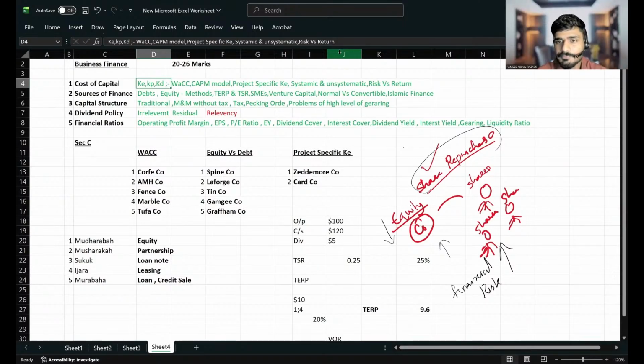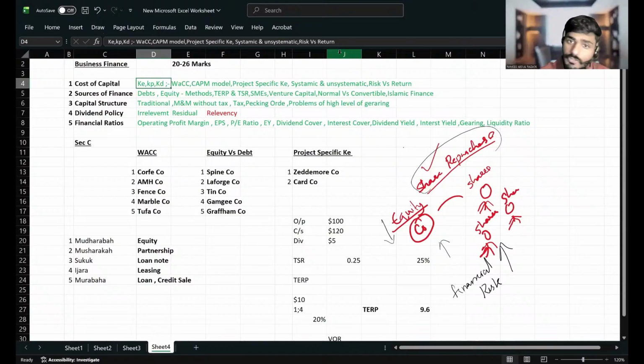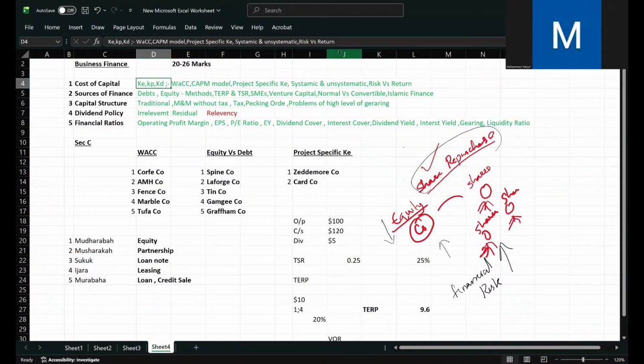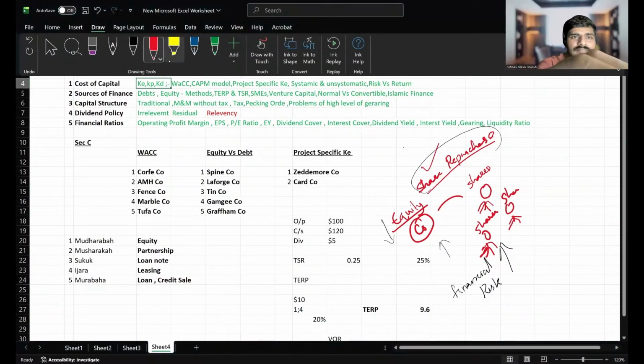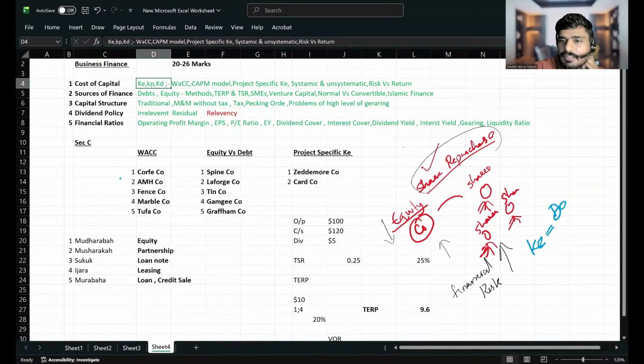Then those all one-time ratios are the opposite of business valuation. The formulas for the dividend valuation model are the opposite of business valuation. It's also the same for cost of preference share. It's actually easy, right? So for calculating KE, let me write here. KE can be calculated by D0 into (1 plus G) divided by P0, all plus G. This is how you calculate KE.